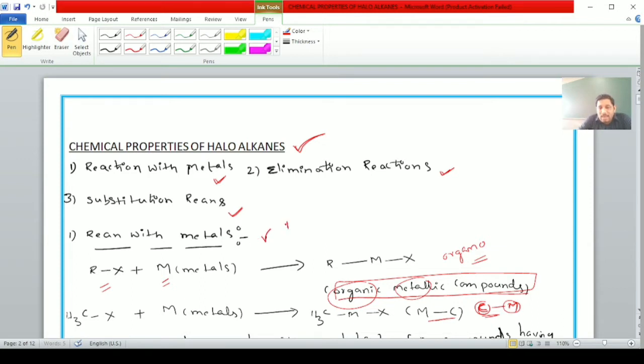Reaction with metals like magnesium and sodium. In our syllabus, we are discussing these two metals.